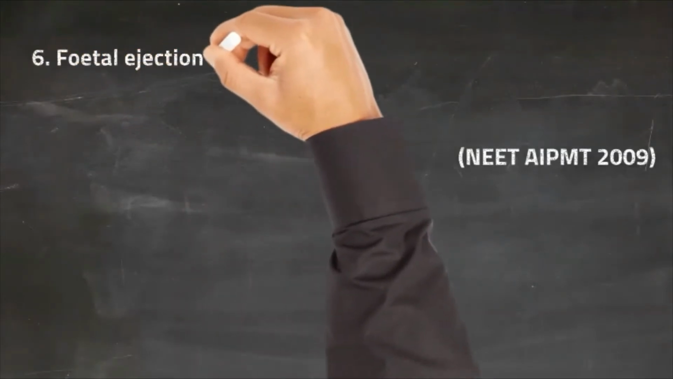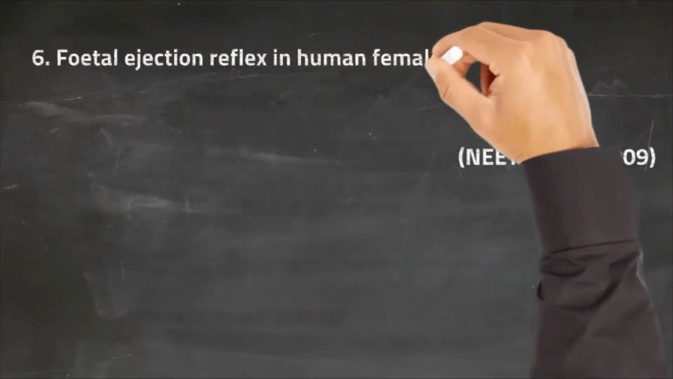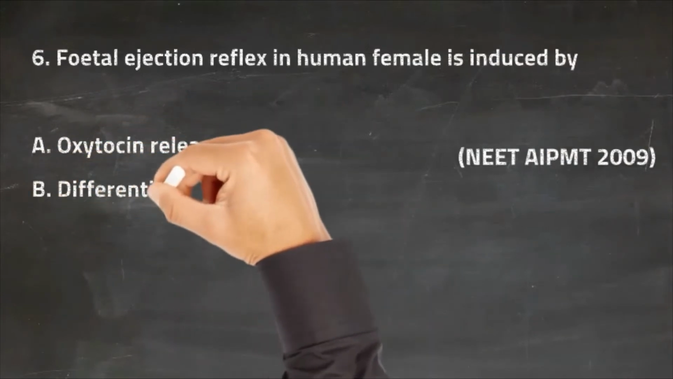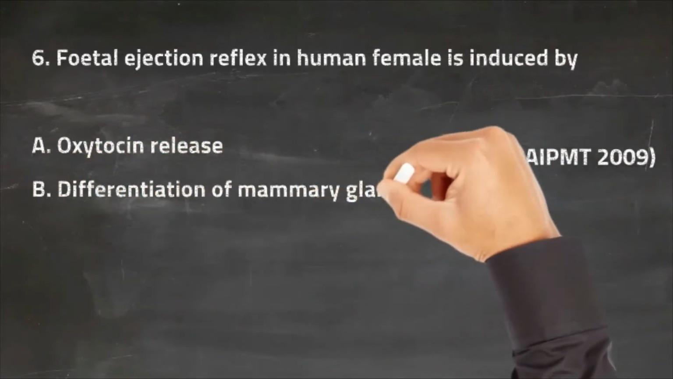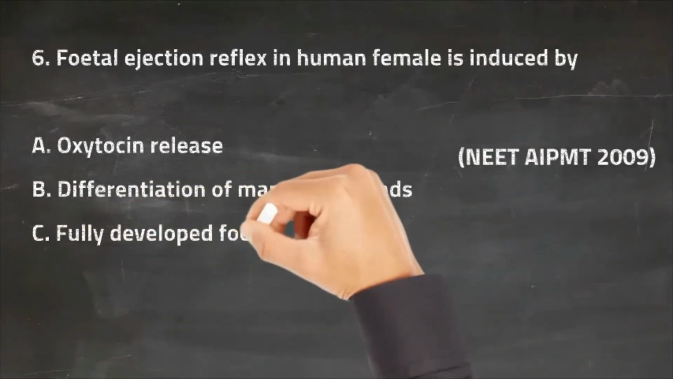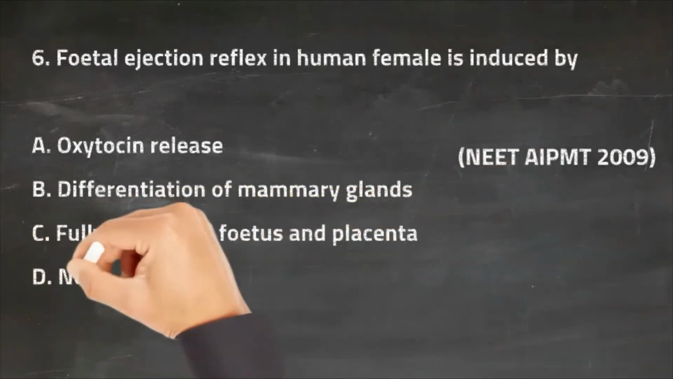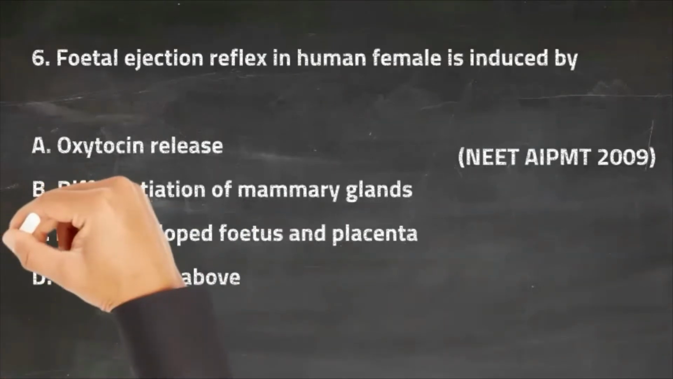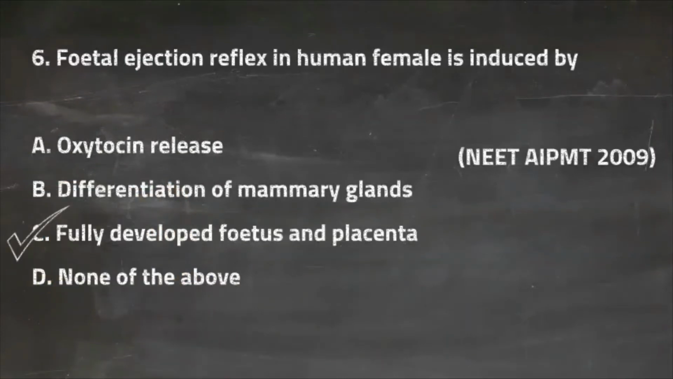The sixth question is, fetal ejection reflex in human female is induced by. The first option is oxytocin release, the second option is differentiation of mammary glands, the third option is fully developed fetus and placenta, and the last option is none of the above. So the right answer for this question is option C, and that is fully developed fetus and placenta.